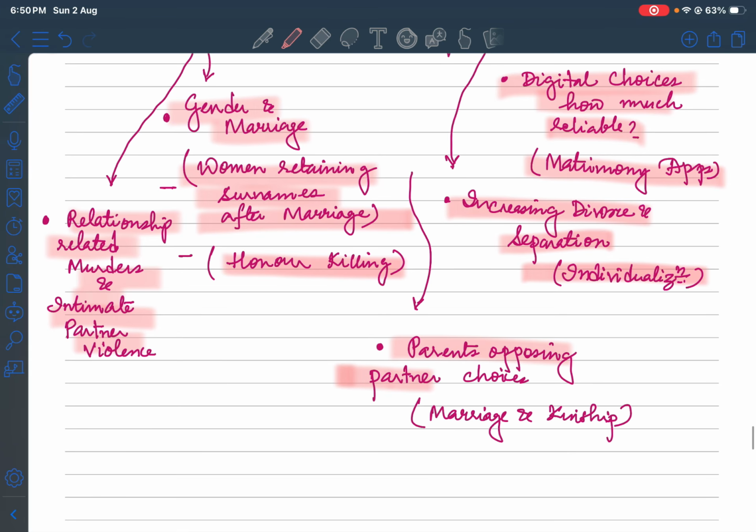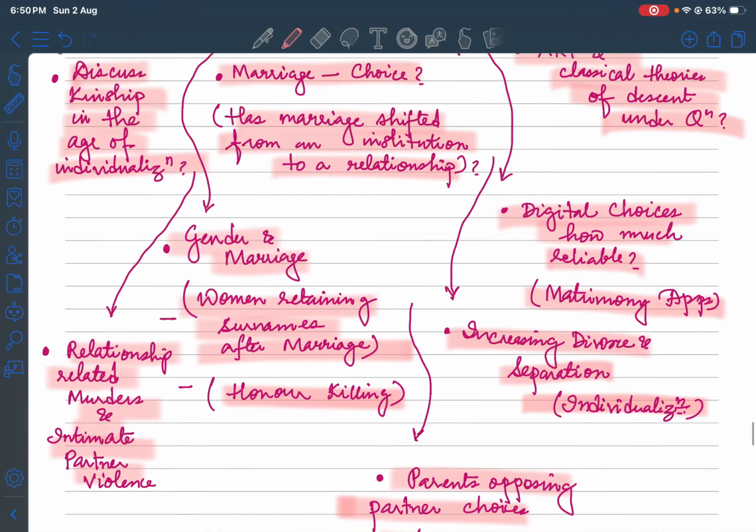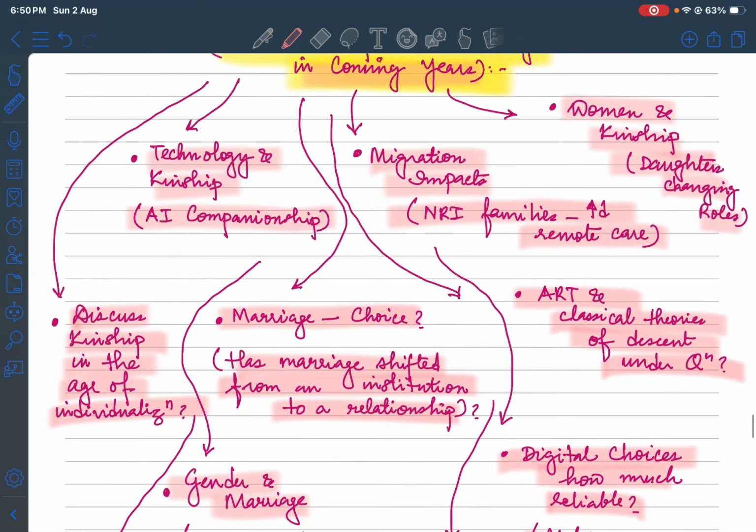Parents opposing partner choices, marriage and kinship: are parents the only ones deciding the child's future, or does the child still have the right to decide about his or her future? Do you see that marriage as an institution has evolved in the Hindu system and everywhere, not only in the Hindu system? So just interlink these thinking points and develop your arguments around them.